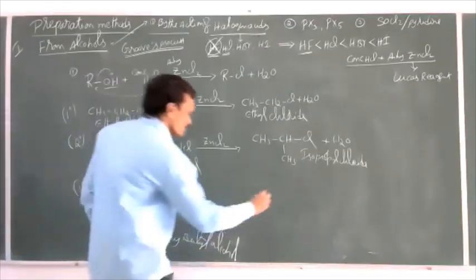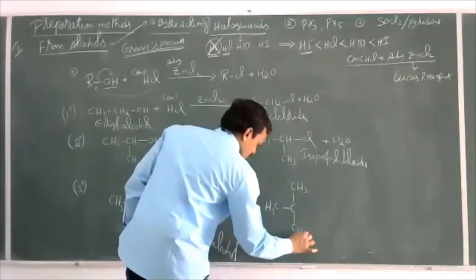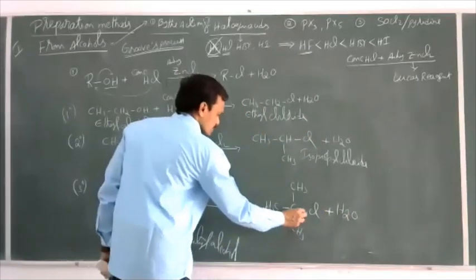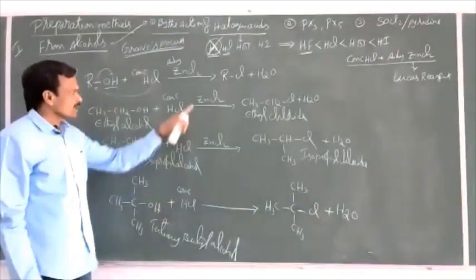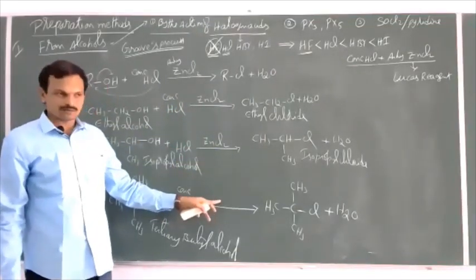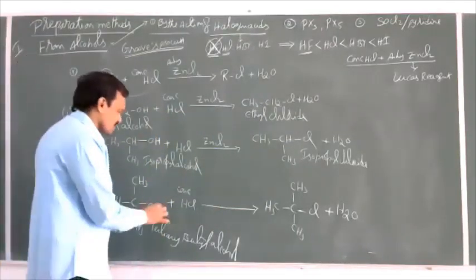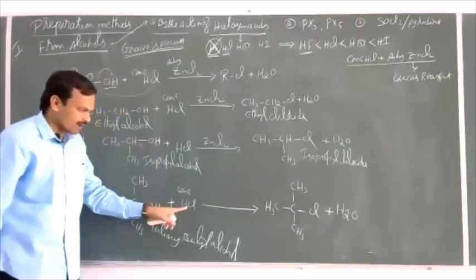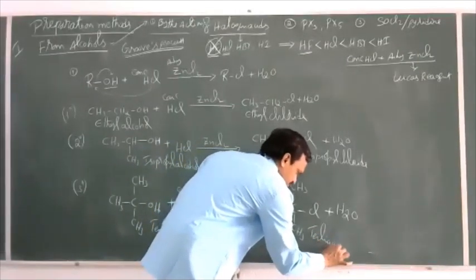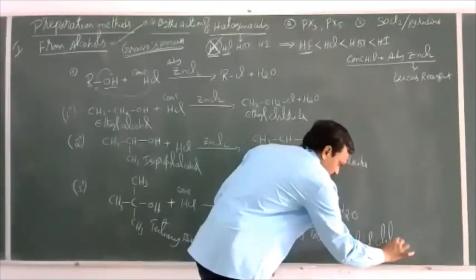and gives (CH3)3CCl plus H2O. So here, in the first 2 cases, I mentioned ZnCl2, but in the third case, I didn't mention ZnCl2. So even in the absence of ZnCl2, tertiary alcohol reacts with concentrated HCl and gives haloalkane. This is nothing but tertiary butyl chloride.